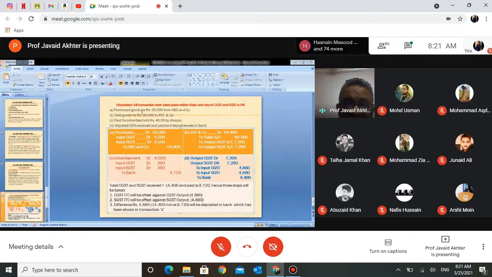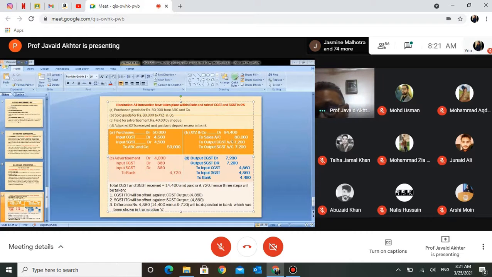So we calculate 9% of 80,000, which is 7,200, and 7,200. So the total becomes 14,400. So 14,400 is to be added to 80,000, or maybe you calculate 18% of 80,000. Then XYZ will be debited by rupees 94,400. Although they are buying goods for 80,000, they are paying 94,400.